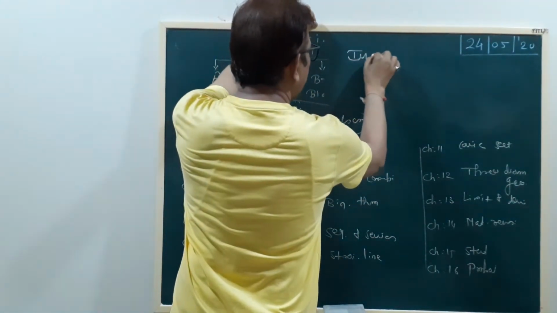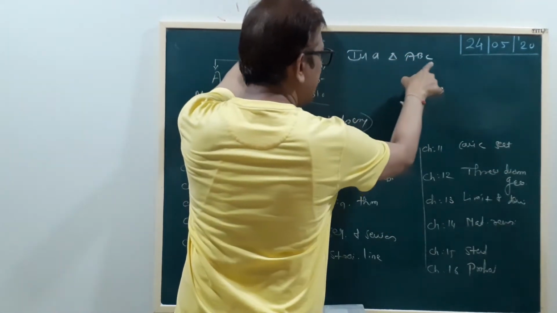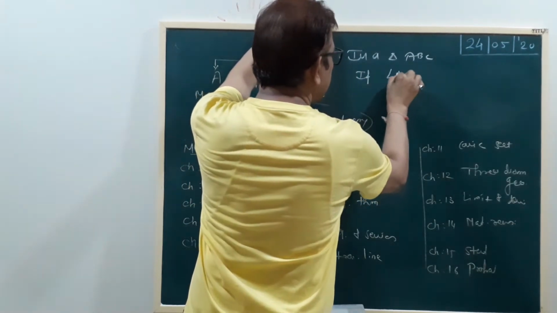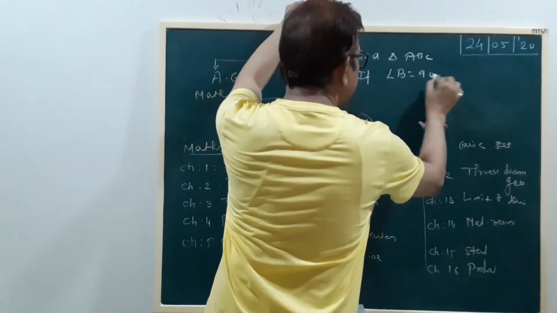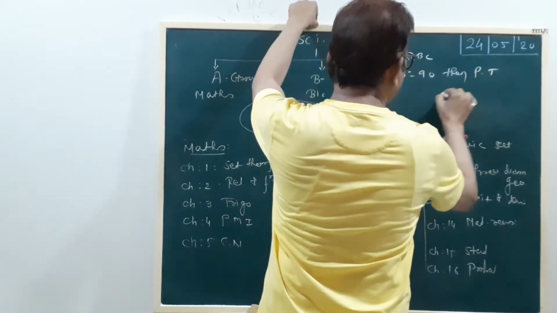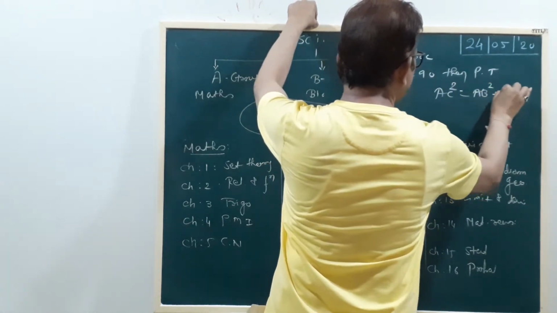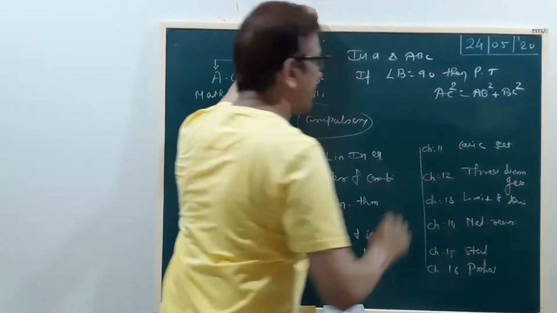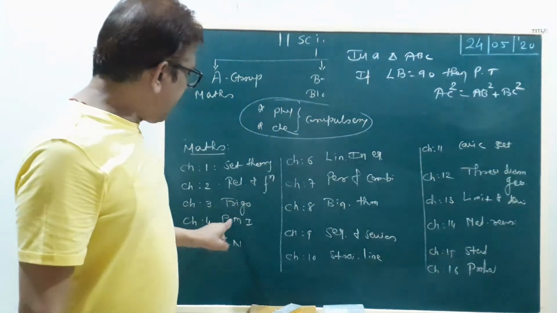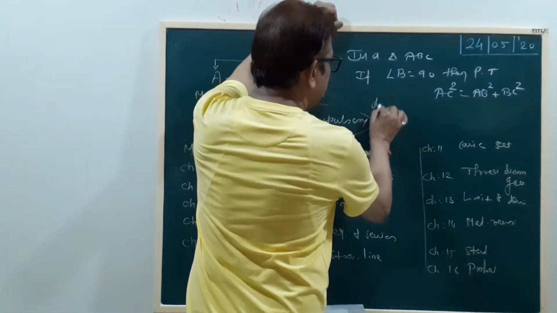In a triangle ABC, if angle B equals 90, then prove that AC square equals AB square plus BC square. This is your Pythagoras theorem, right? PMI, that means what? So in a theorem, first we write the data.